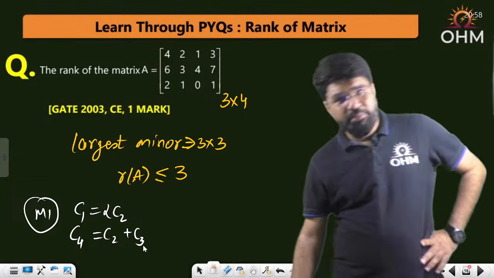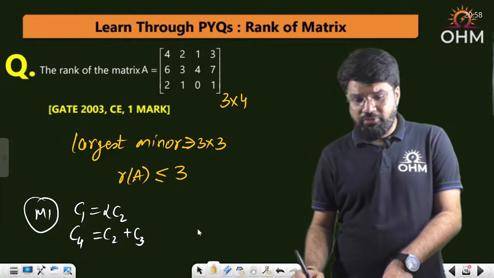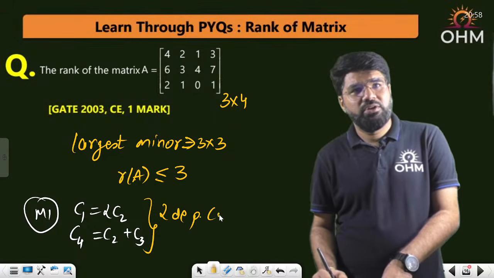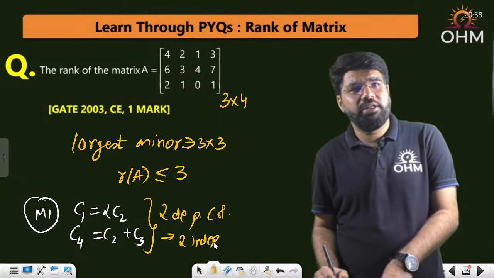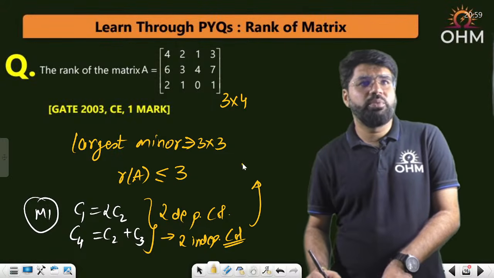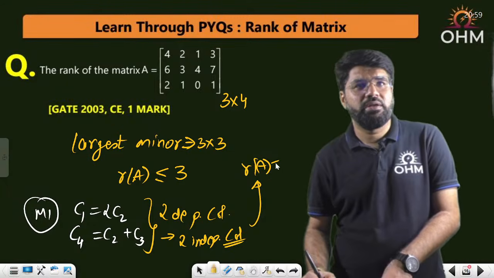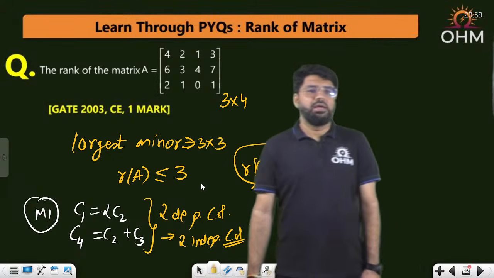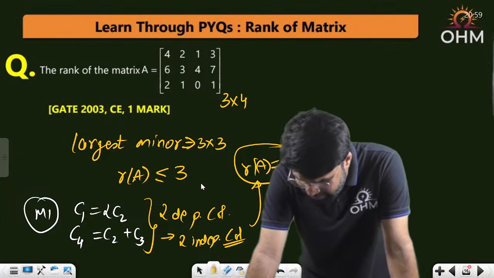Yes, Sai, because there is a dependency in the columns. So how many dependencies in the columns? Remember, columns are 4. Out of the 4 columns, you have figured out 2 dependencies, 2 dependent columns. So automatically out of 4, you have 2 independent columns. If you say 2 independent columns, I will say that the rank of the matrix is equal to 2, and that is my answer. Perfect. The rank is 2. Naresh, correct. Sai Vikas, correct.